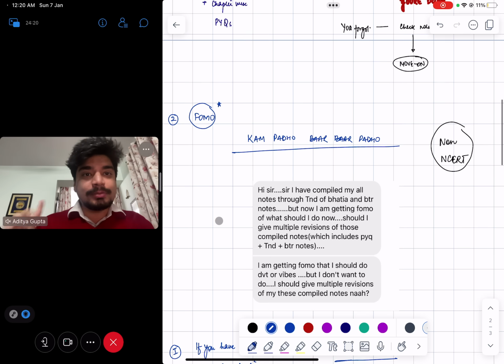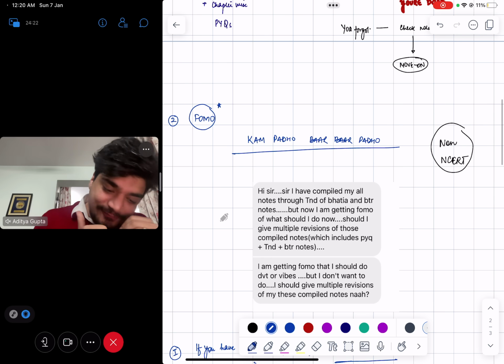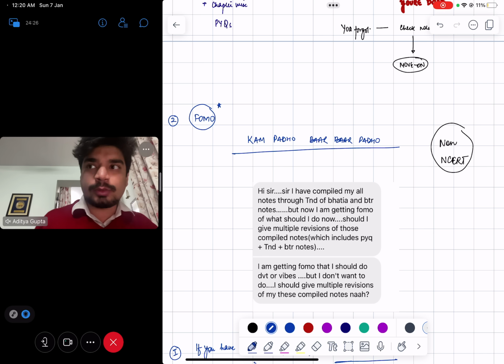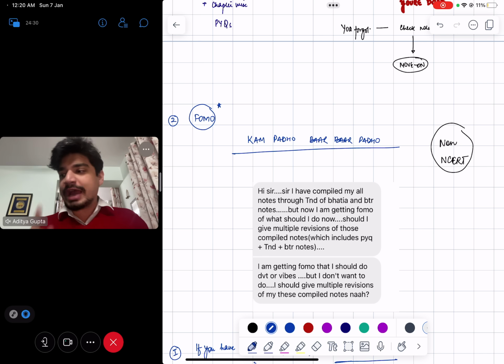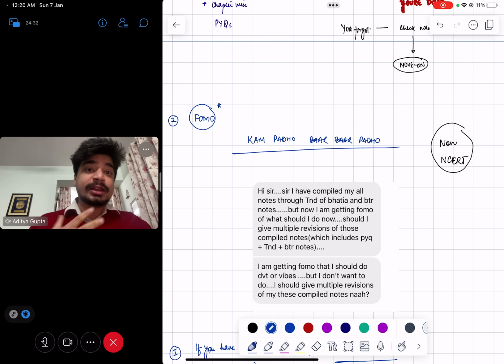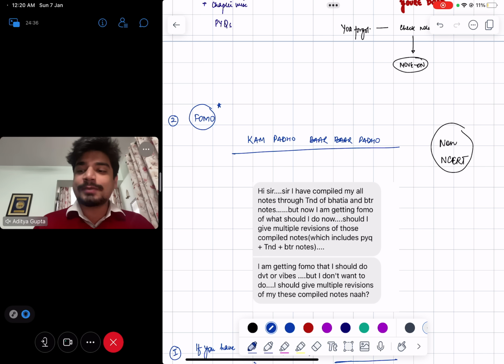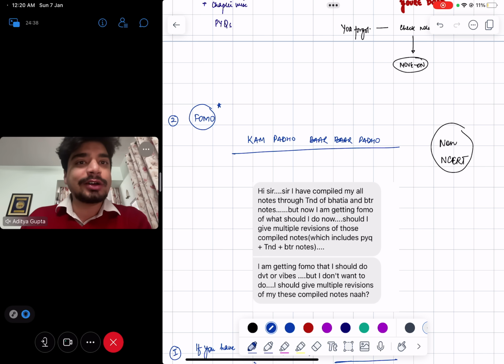The second mistake everyone makes is that when the time for revision comes, you will start having FOMO. In the initial read, you don't have FOMO because you are doing a bit of an extensive read. But now you'll start to have FOMO. I've talked about FOMO before: it can be an in vitro FOMO or an ex vivo FOMO, whatever you want to call it. The ex vitro FOMO is that you already have a set of notes.